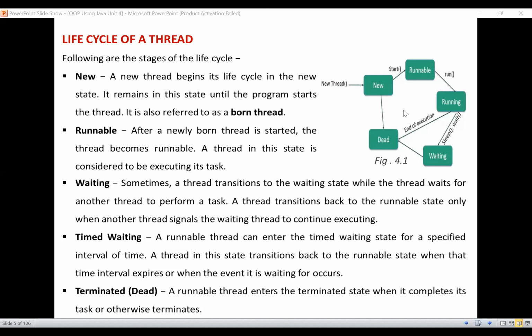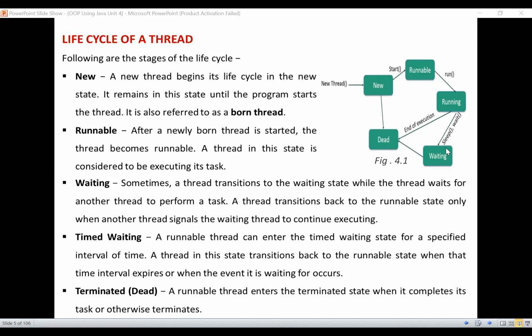So it is unable to perform any execution over here. So here, thread A will be in the waiting stage and thread A is going to perform the execution over here. That means one of the threads will be in the waiting stage and another thread will be executing in the same way. So the method which we are trying to represent over here will be in the waiting stage.